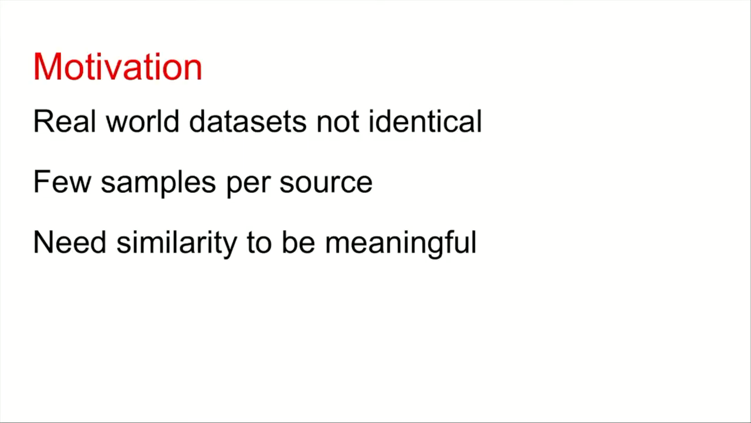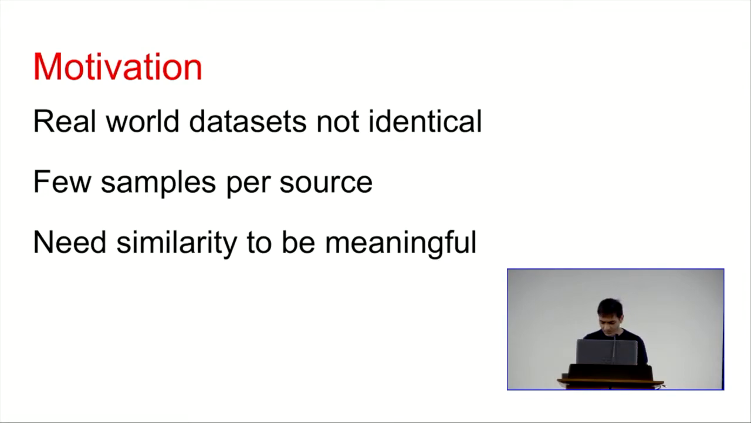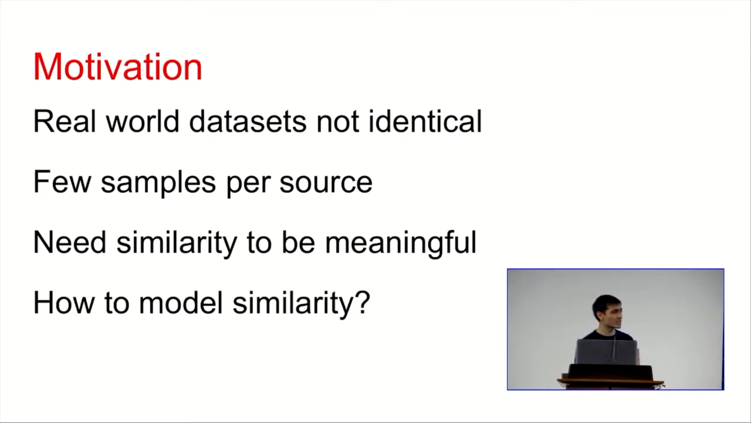But also, we need these different sources to be similar somehow. Otherwise, there's no hope of gaining any meaningful insights. For example, if we had a data set of health data from patients with very different diseases and conditions, then there's no hope that we can get something meaningful. So the central question that we explored is, how can we model this similarity and all these problems that I outlined, in the context of distribution testing?